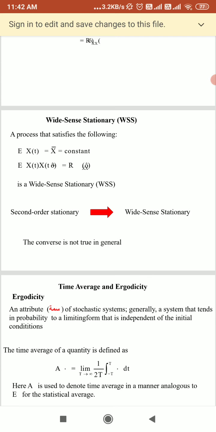In mathematical form, Rx(t, t+tau) only depends on the time difference, and the time difference is tau. So Rx with small t, t plus tau, where the time delay is tau.